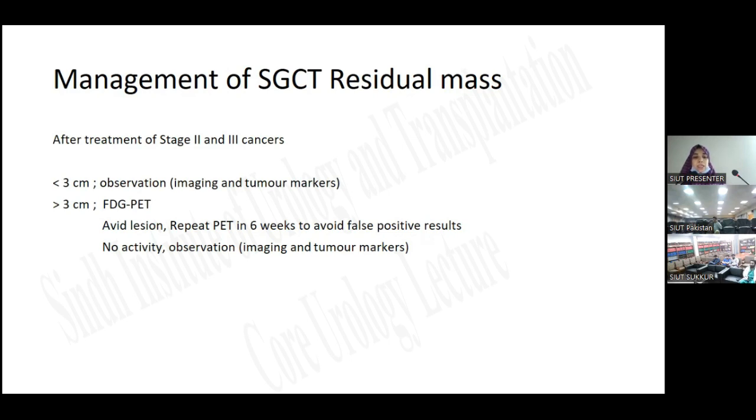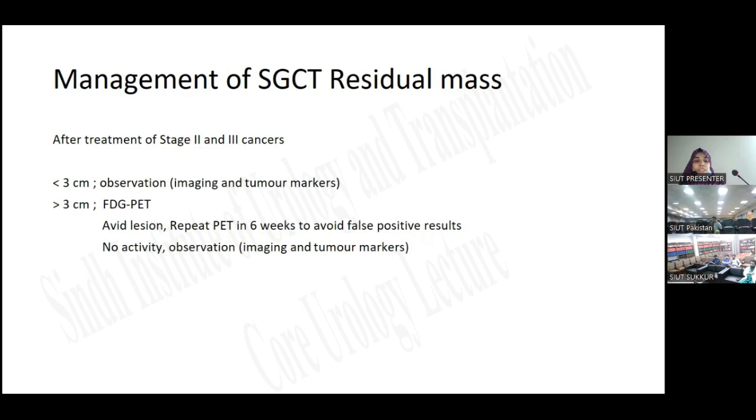Repeat the PET in 6 weeks to avoid false positive results, meaning we should not hurry for FDG PET scan if the patient has been offered chemotherapy. Then we should wait for 6 weeks after the last cycle of chemotherapy, and then we should do the FDG PET scan.